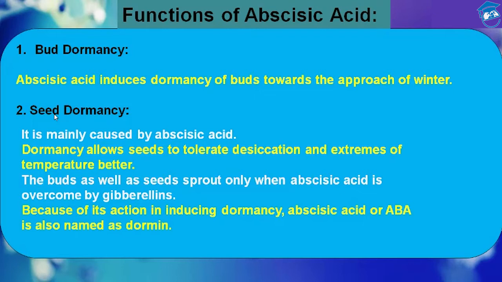In desert plants, ABA found in the outer layer of the seed must be washed away by rain in order for the seed to germinate. So keep this in mind. I repeat, what happens in desert plants? This abscisic acid is found in the outer layer of the seeds that must be washed away by rain in order for the seed to germinate.